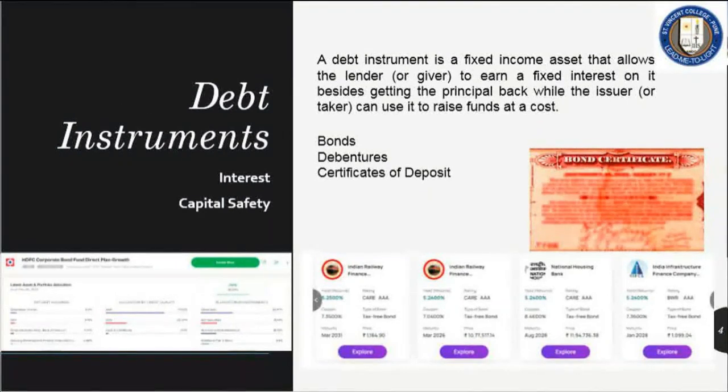Interest is between, let's say, 6% to 8%. When you go to private sector bonds, you may get around 12 to 14%. Private sector bonds means the companies which are private in nature and the risk level is higher. For example, Muthoot Finance is accepting a corporate deposit at the rate of 12%. But there is a risk of whether Muthoot Finance will pay back your money after 3 years.